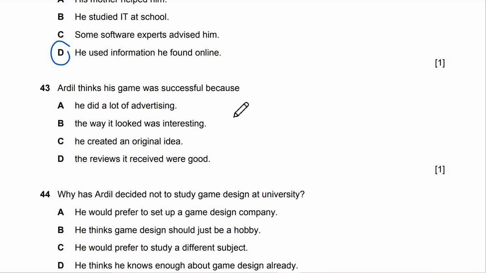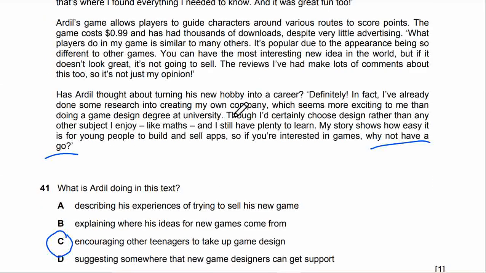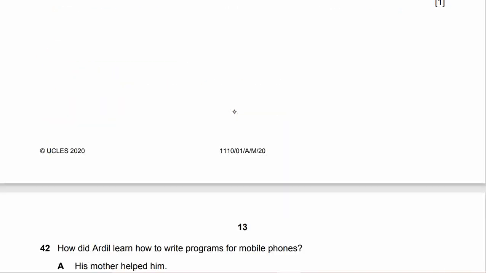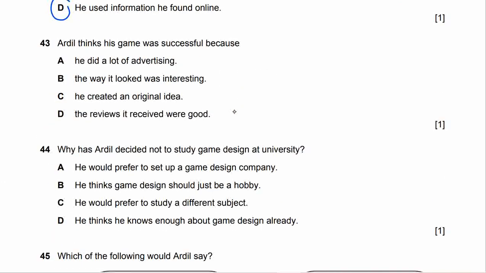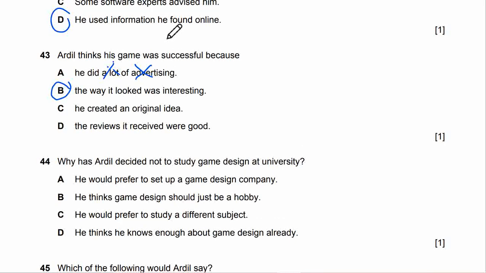As we can see, it says he did very little advertising, so that answer is wrong. The way it looked was interesting seems to be correct. He created an original idea? The reviews it received were good? So 43 will be B, the way it looked was interesting.